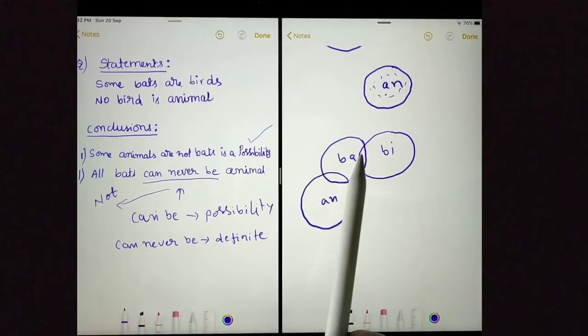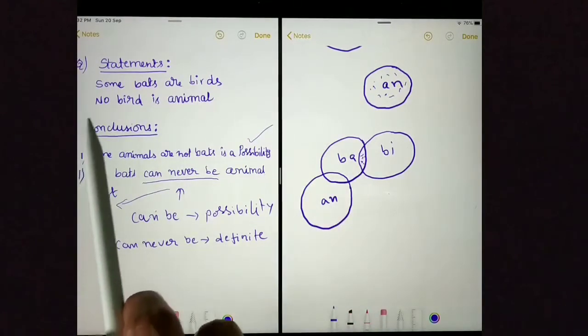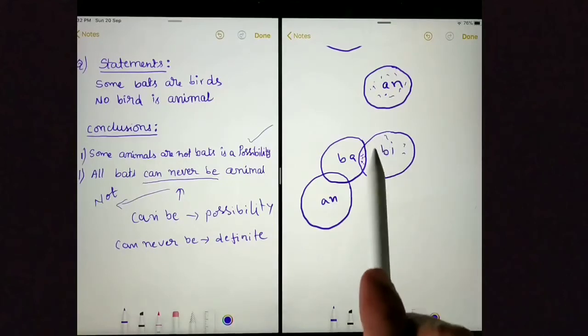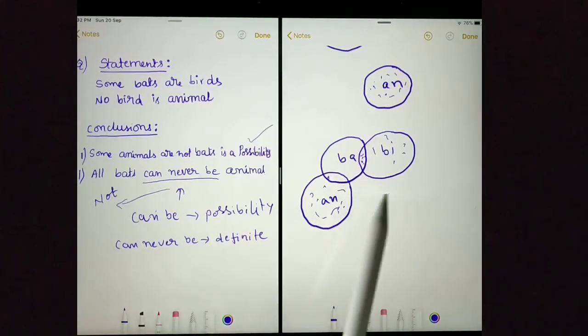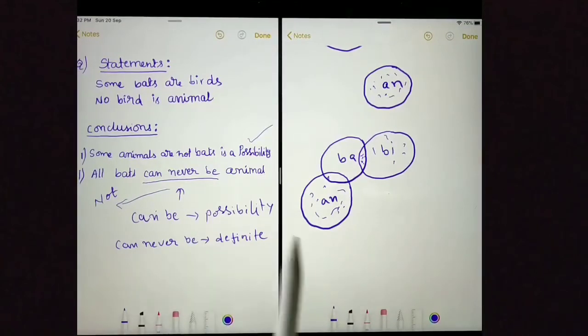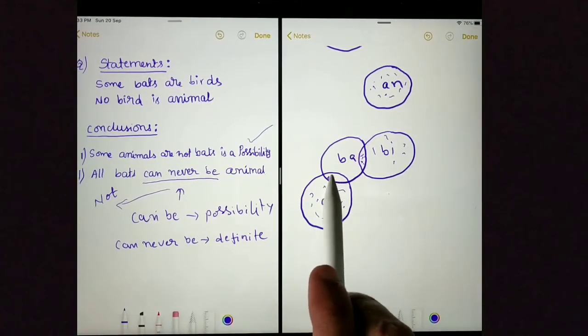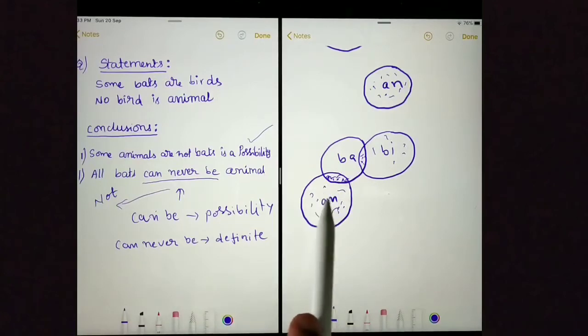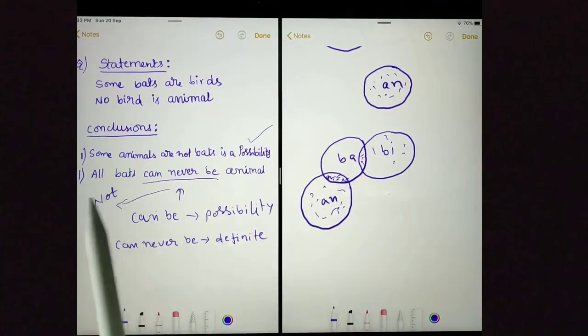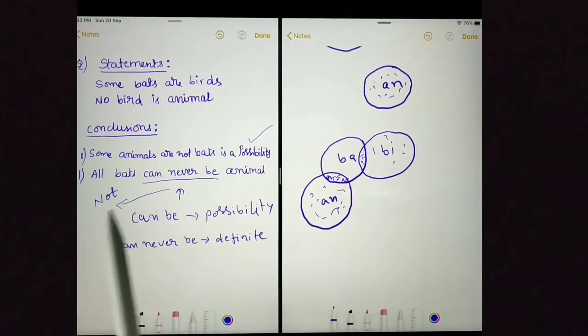Yes, some bats are birds. And no bird is animal. These are all birds and these are all animals. No bird is animal. We are following statements. By following statements, I could prove that some bats are animals. So, because I could prove some bats are animals, saying all bats are not animals is wrong.